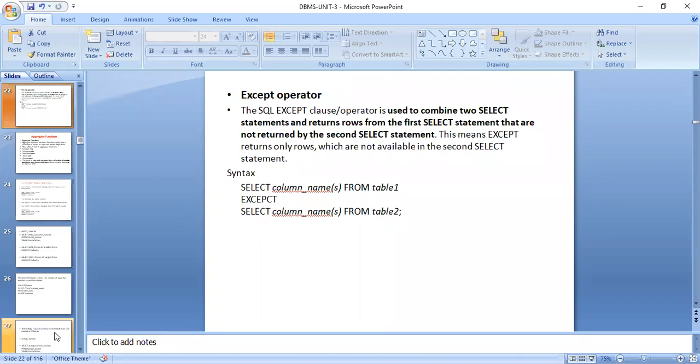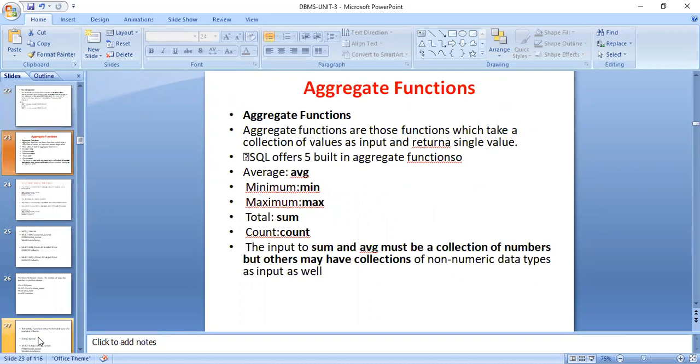The SQL except clause is used to combine two select statements and returns rows from the first select statement that are not returned by the second select statement. The syntax is select column name from table 1, except, select column name from table 2. Next, coming to the aggregation function.